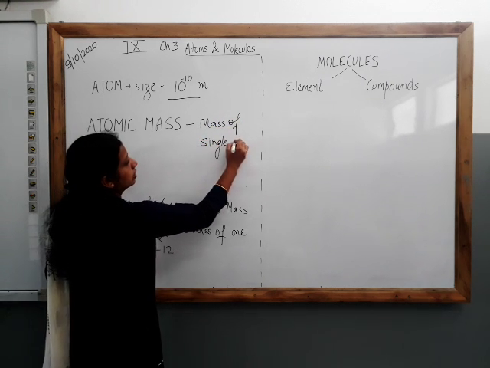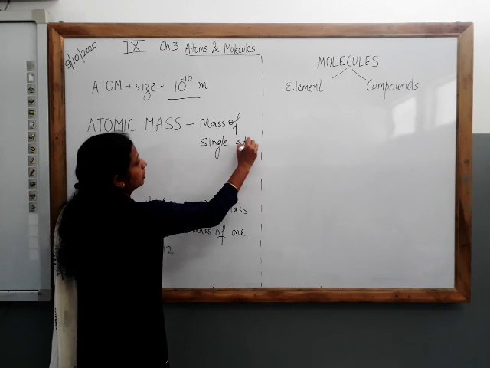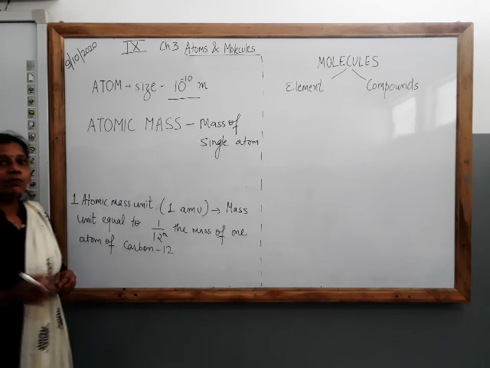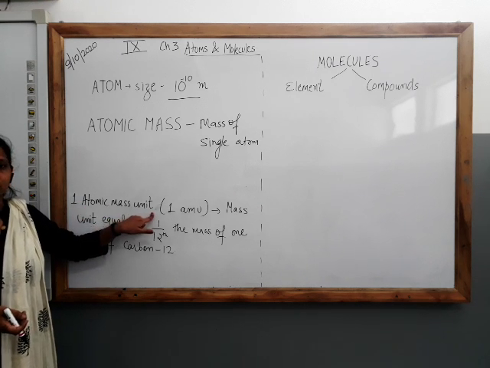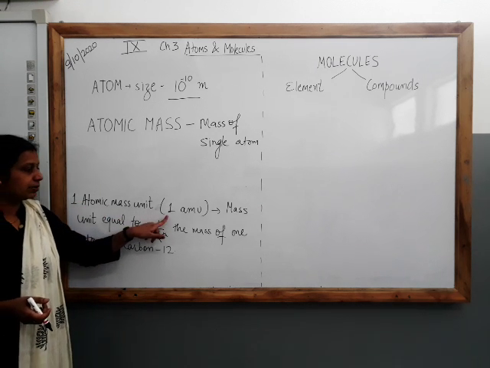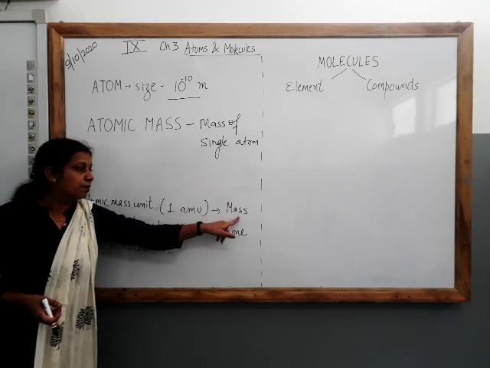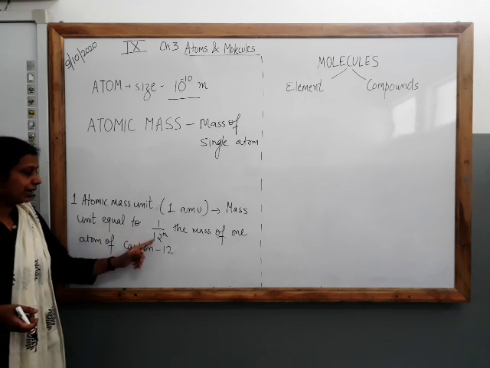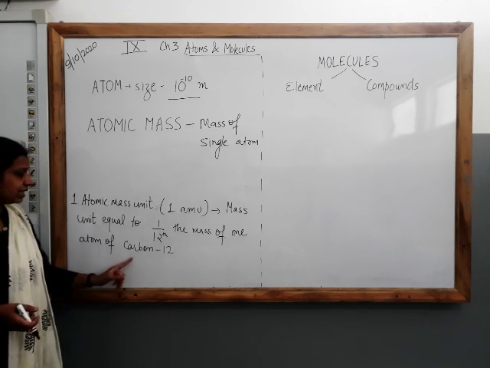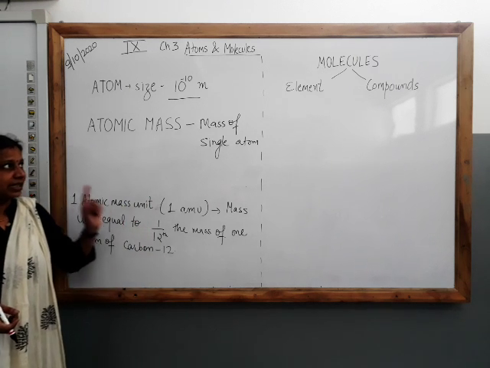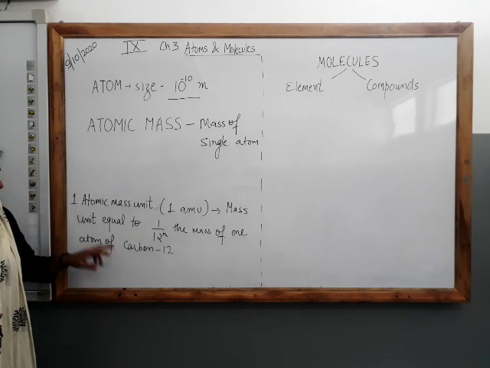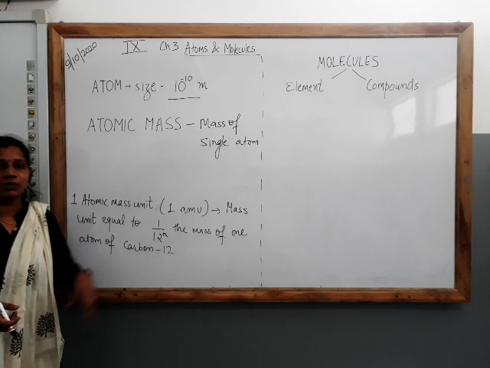So they defined the term one atomic mass unit. What is one atomic mass unit? The abbreviation is 1 AMU. It is the mass unit equal to 1 by 12 the mass of one atom of carbon-12. Each and every element's mass is compared according to this atomic mass unit.